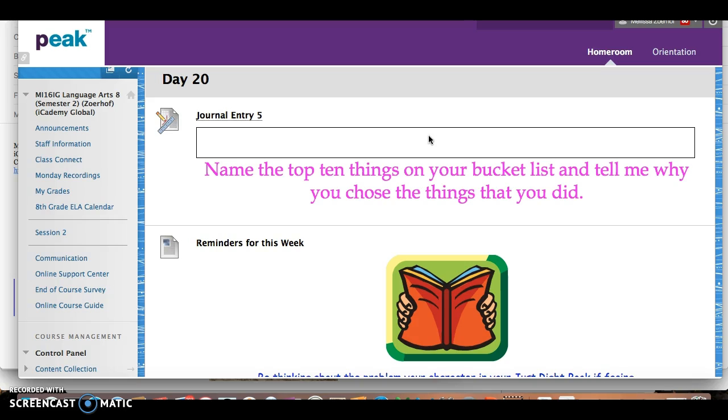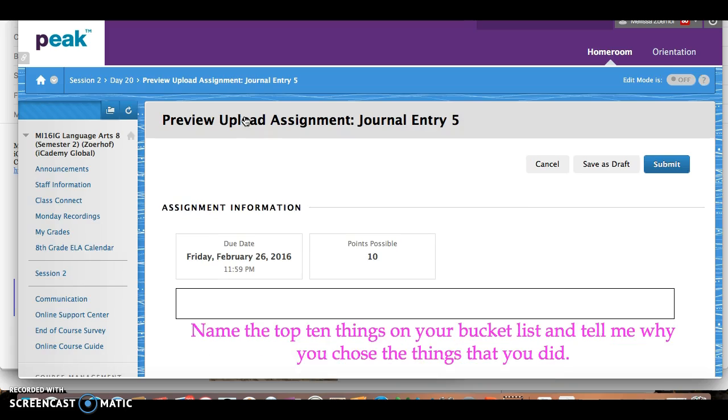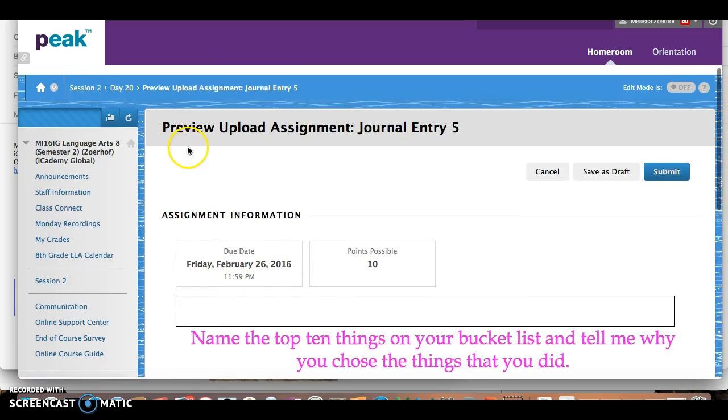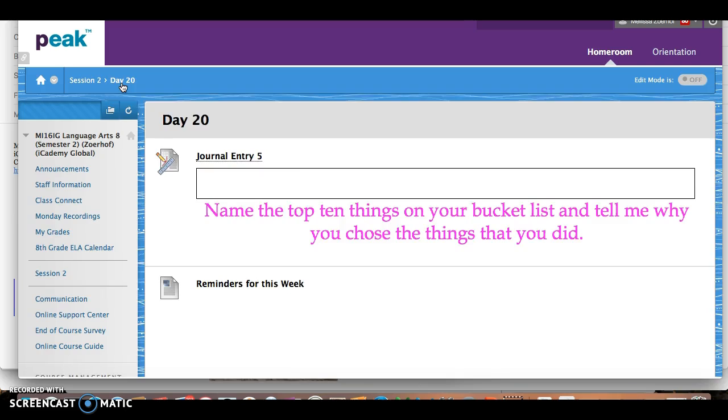You can either take a picture of this in your journal, or you can click on the assignment and then give me a summary in the right submission box here. Or you can attach the file of your picture right here to this assignment. That's one thing that's due for today.